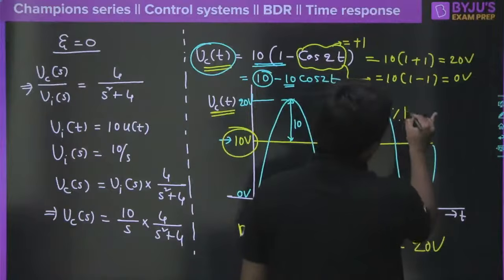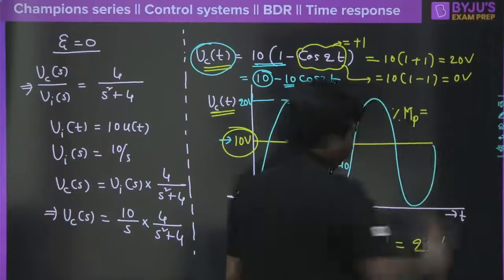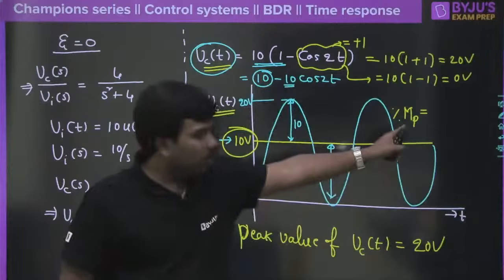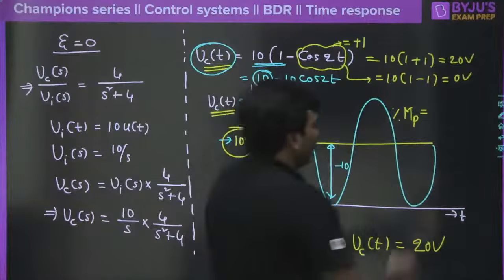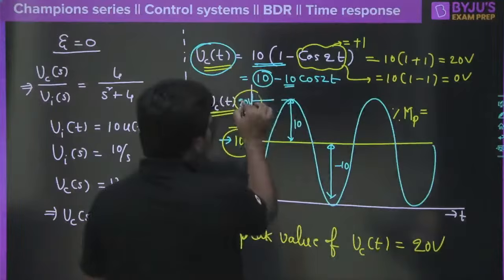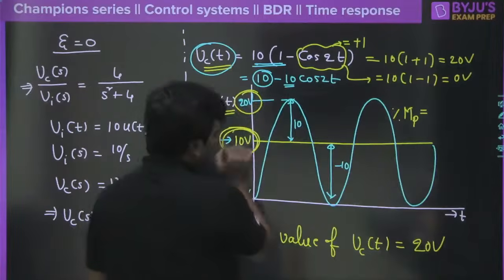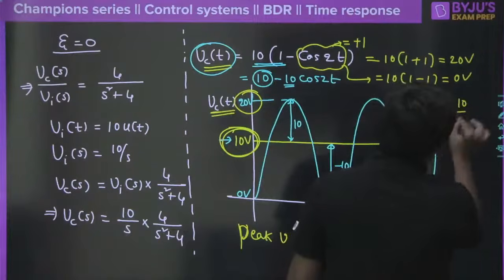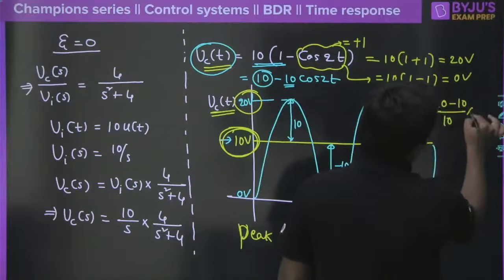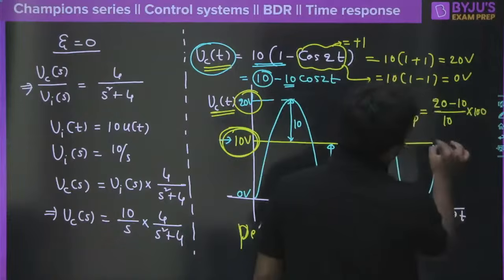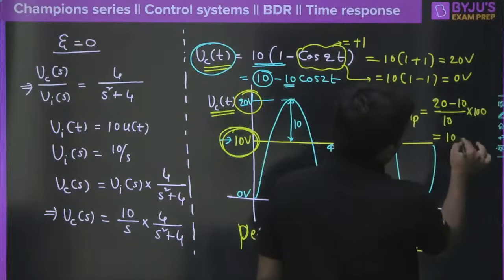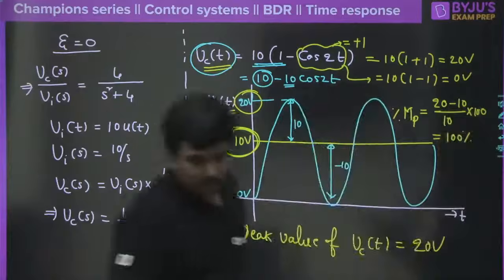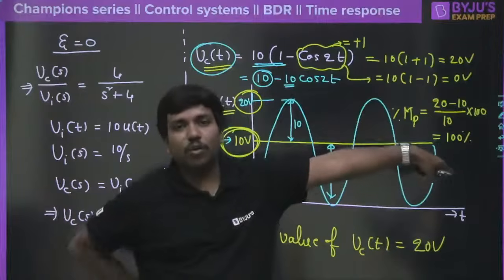Percentage of peak overshoot, let me write down like this. This is equal to how much? You got peak value as 20, but you must get final value like this. So 20 minus 10, divided by 10 is the one you need to get, into 100 in percentage. How much will you get here? You will get 100% peak overshoot. Correct?